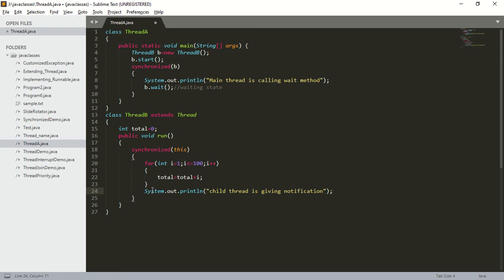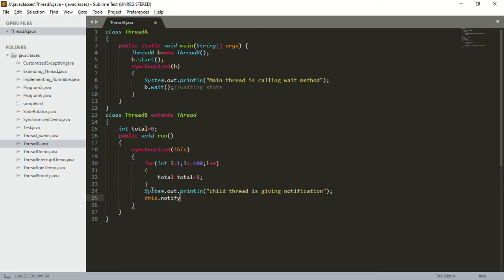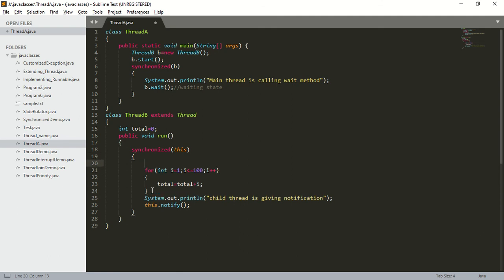So how will it give notification? By calling the notify method. How to call the notify method? On the current object, that is this dot notify. If the child thread calls the notify method, it will give notification to the main thread. Here we are performing the update activity.